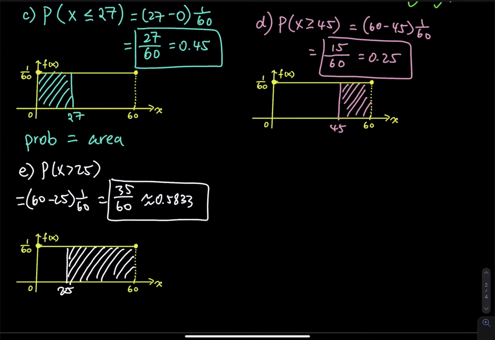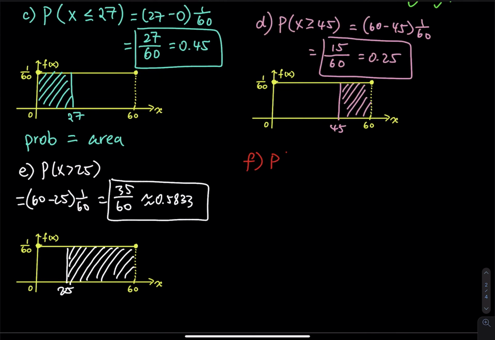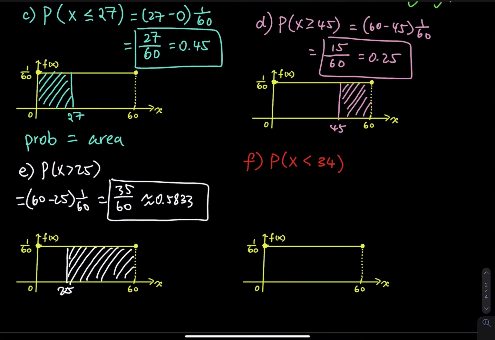And then part F is less than 34 seconds. So part F is probability x less than 34. So let me draw the graph, which means I paste the graph, but you have to sketch that yourself if you are using paper. So 34 is around here, and then I shade the area that I am interested in.